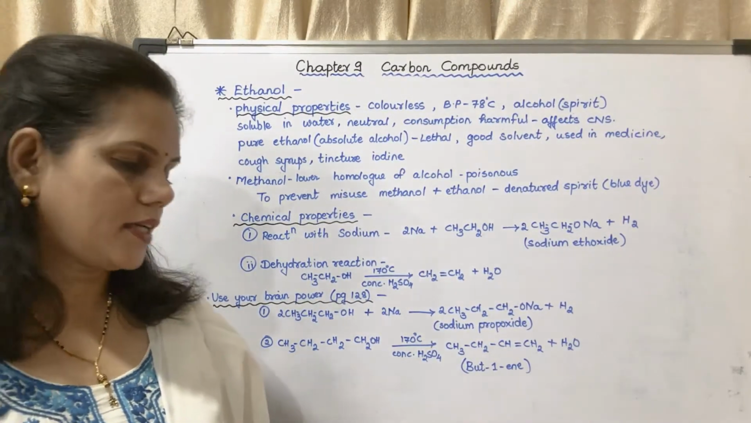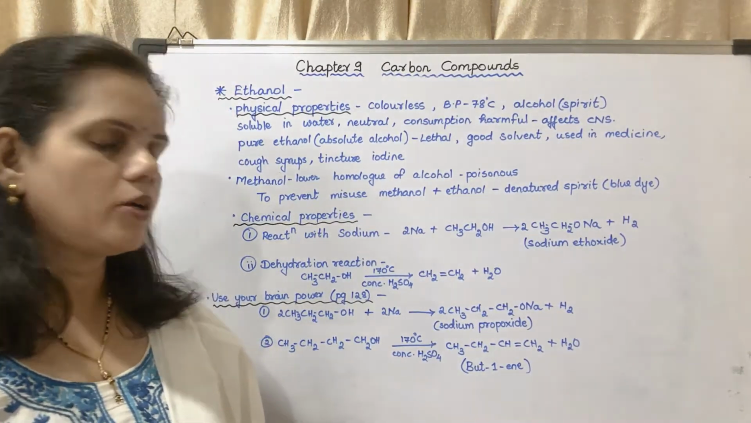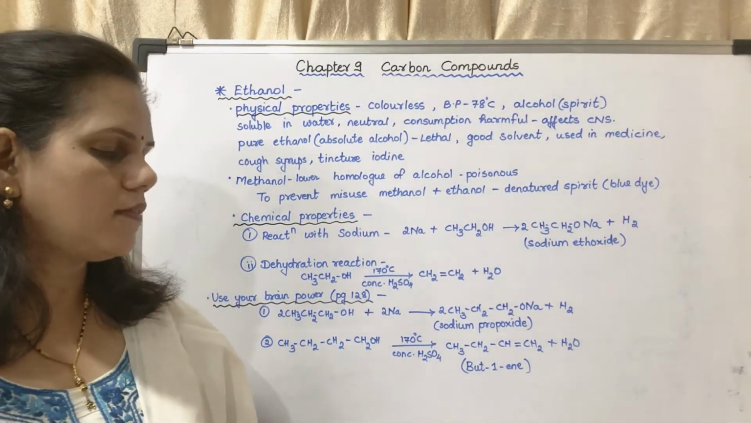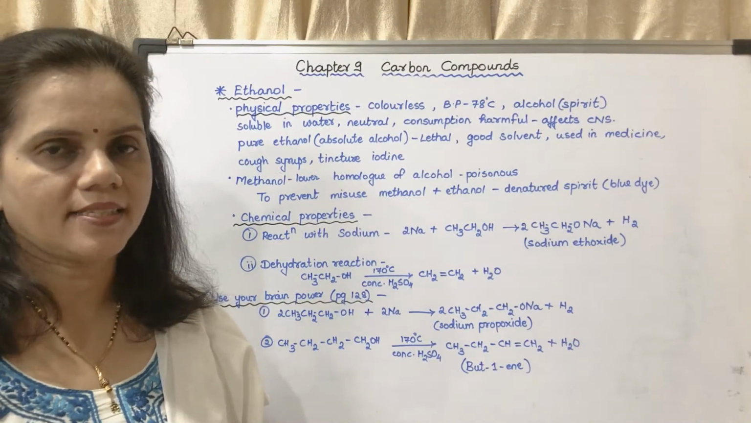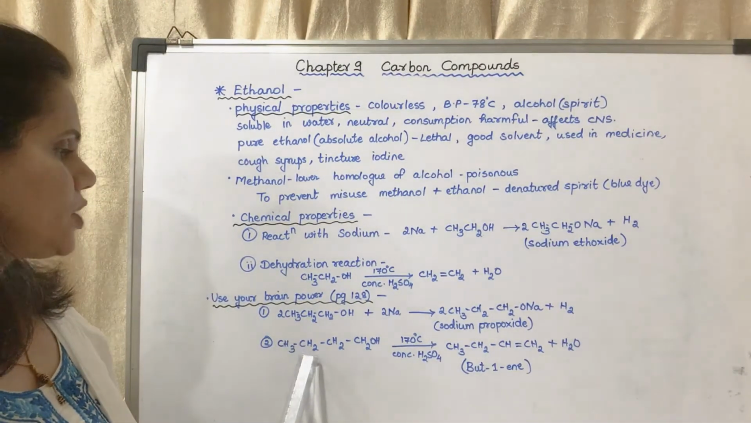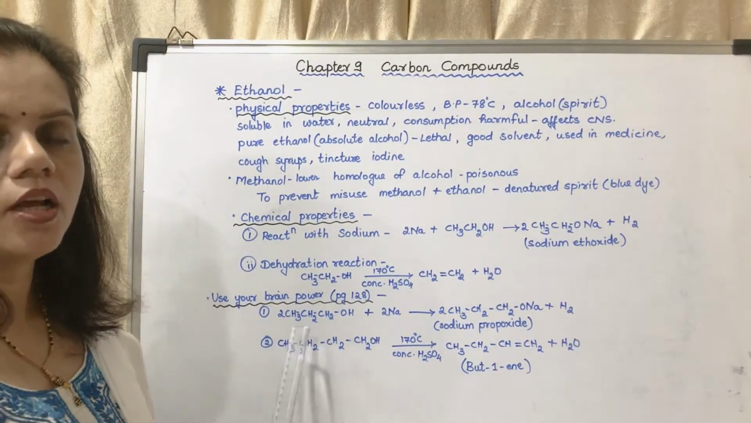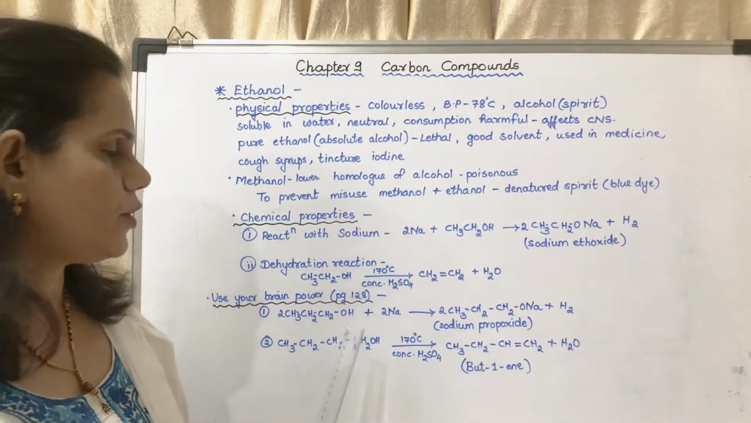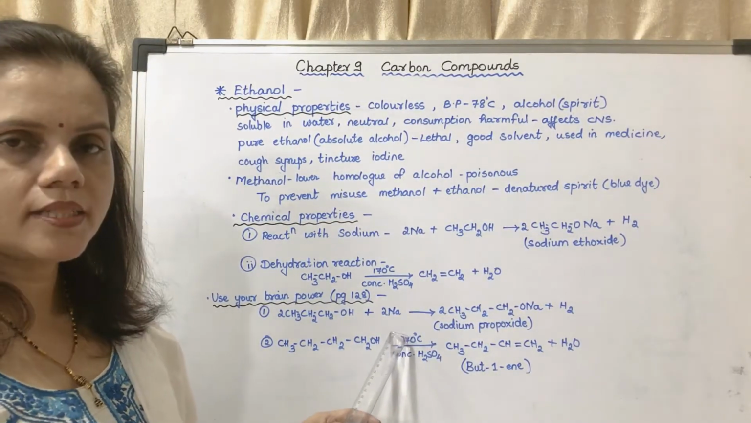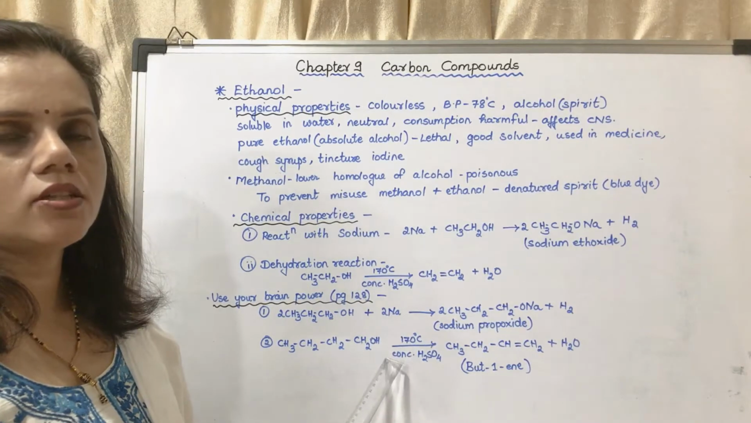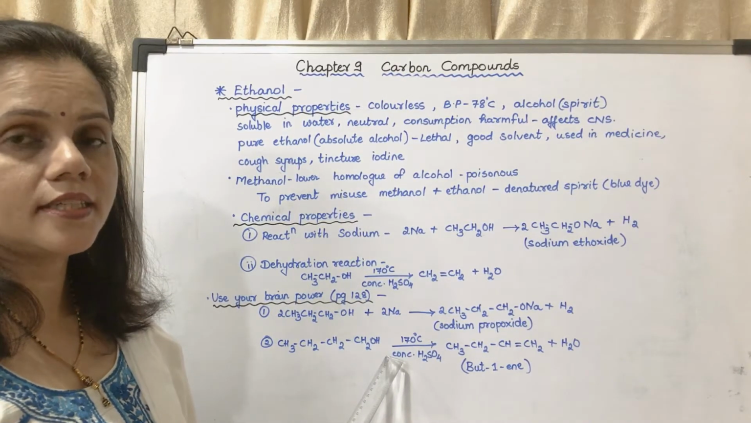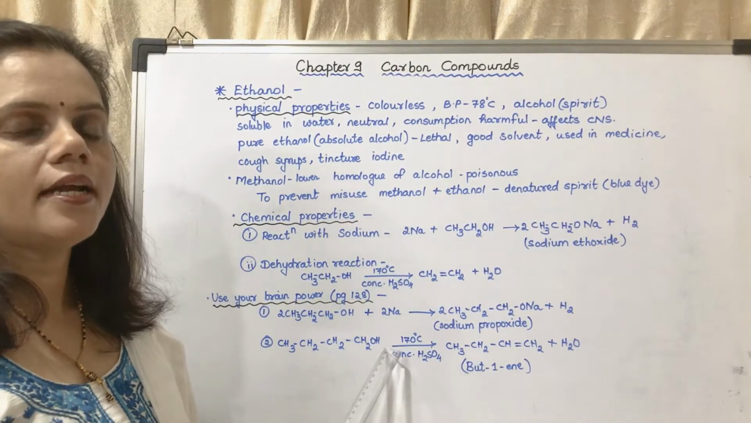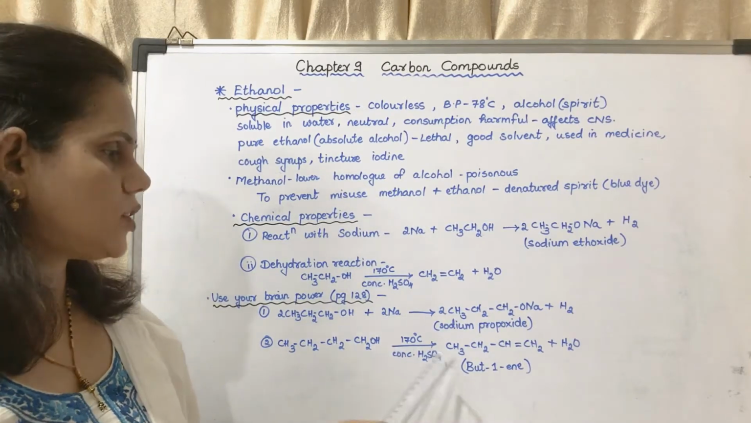explain by writing a reaction which product will be formed on heating N-butyl alcohol with concentrated sulfuric acid. Now here I have given the reaction, that is, this is butanol. Butyl alcohol means butanol. When it is heated to 170 degrees Celsius and concentrated sulfuric acid is added to it, it will undergo dehydration reaction to form